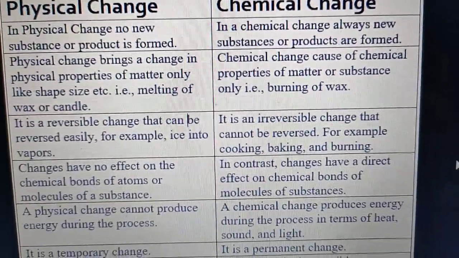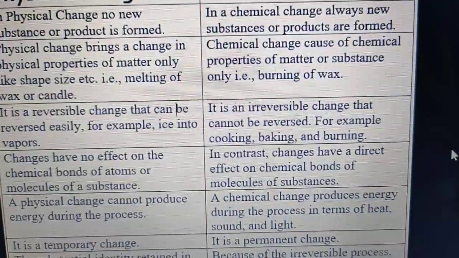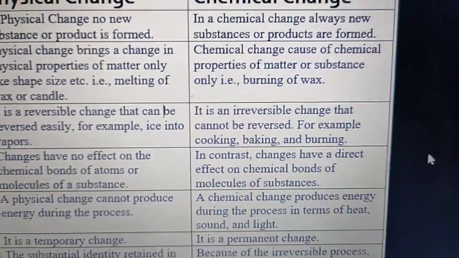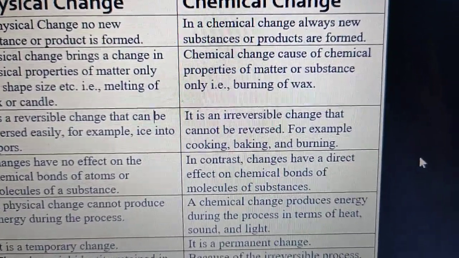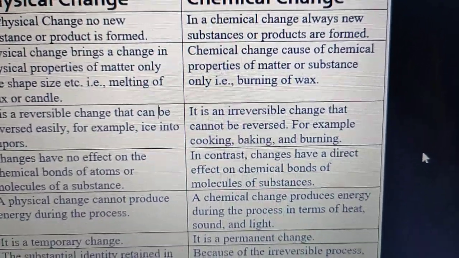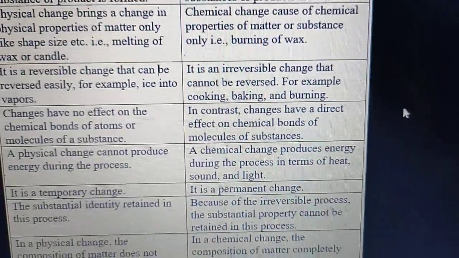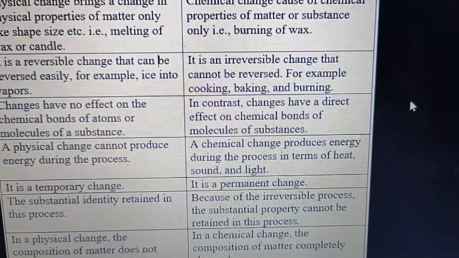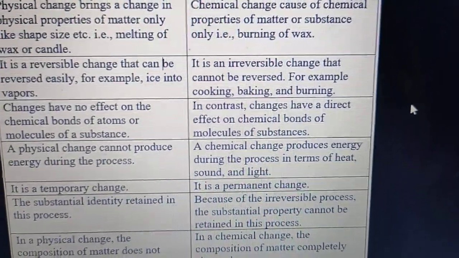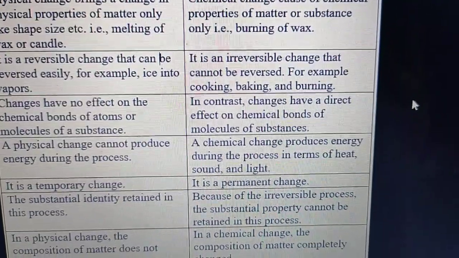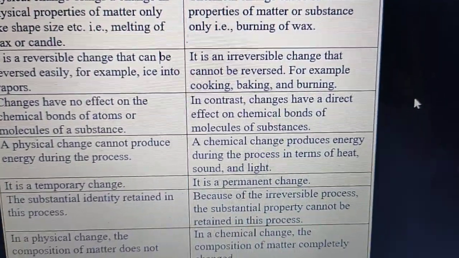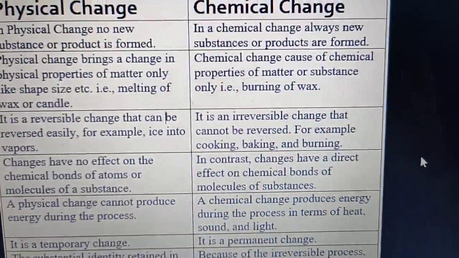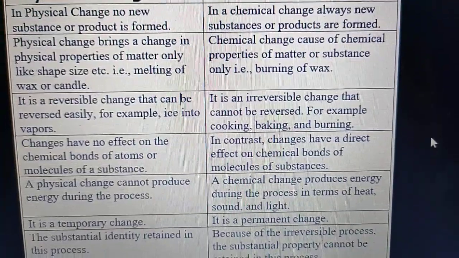In the assignment, question number 1 is: in addition to the formation of new products, what changes do chemical changes accompany? As you can see in the first point, new substances or new products are formed. Other than this, what else can you write? Heat, light or sound may be given off during the reaction or can be absorbed in the reaction, and it is a permanent change. Any other point you can pick other than the point given in the question.